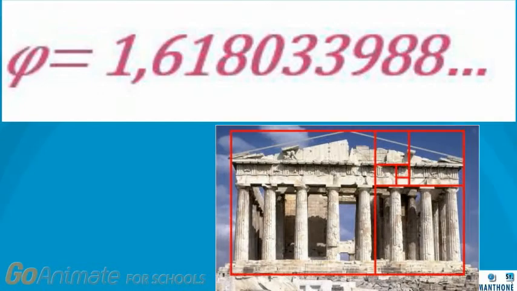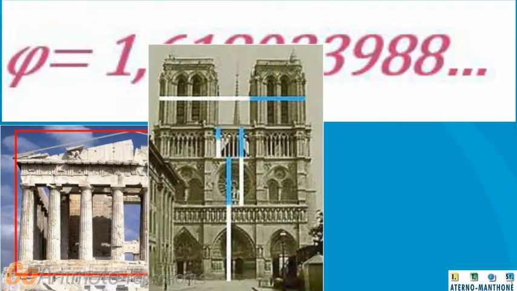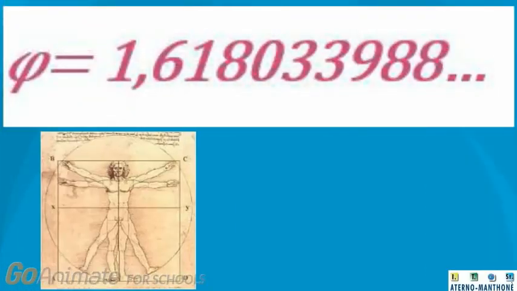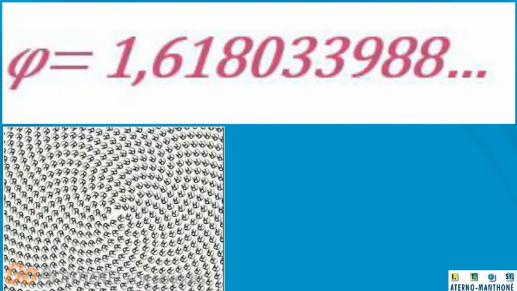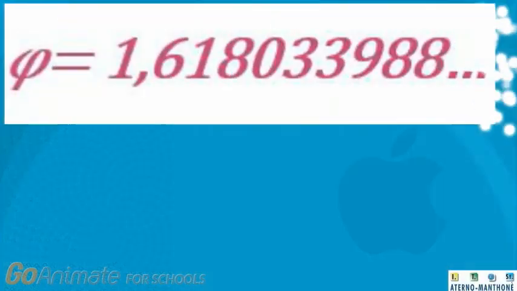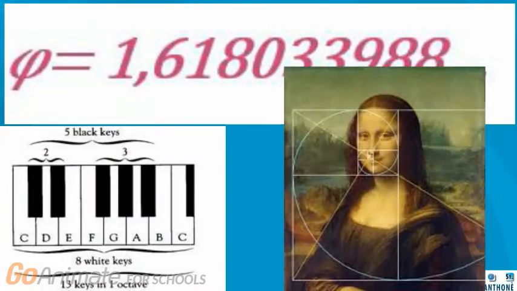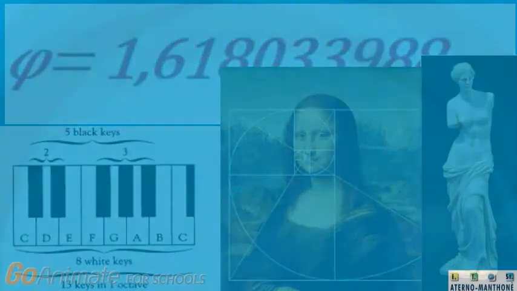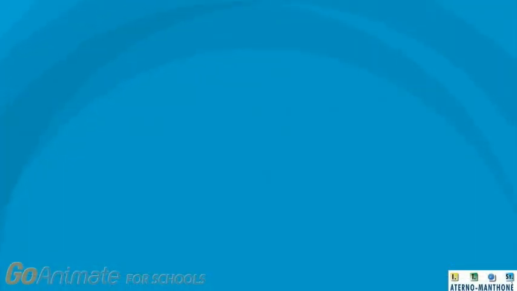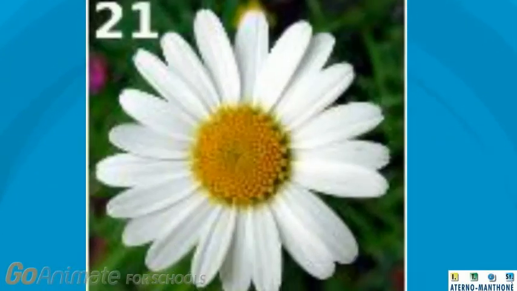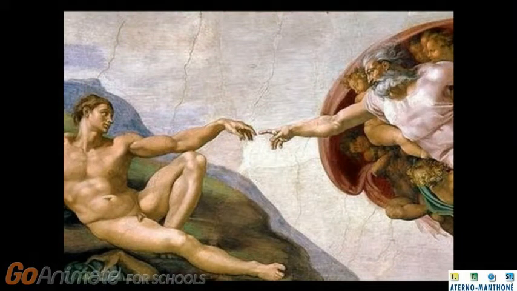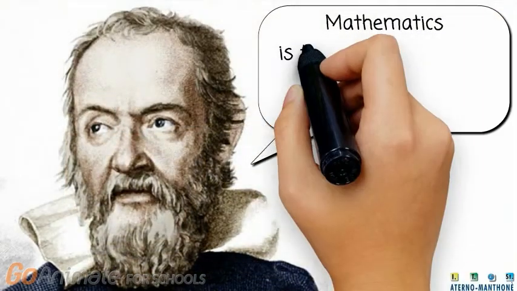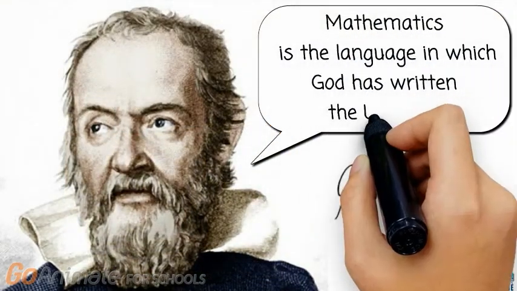In architecture. And in the human body. In graphic arts. And also in music, in painting, sculpture. But what do beauty and nature know about Fibonacci numbers, golden ratios, golden spirals, and golden angles? Is there something divine about it? Mathematics is the language in which God has written the universe.